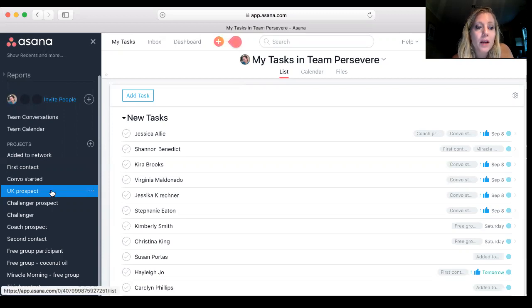The other thing you can do is tag them as far as the groups that they're in. So if you're running free groups, you can tag them. I just started a couple here. That way, when you go back later to look them up in here, you could say, oh yeah, they were in this free group and this free group, because I totally lose track of that stuff over time.